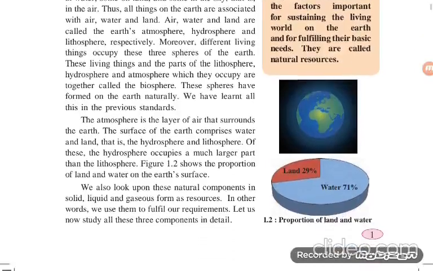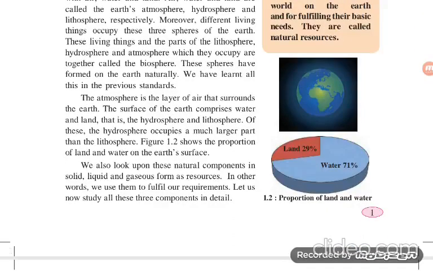Next, the atmosphere is a layer of air that surrounds the earth. The surface of the earth comprises water and land, that is, the hydrosphere and the lithosphere. Of these, the hydrosphere occupies a much larger part than the lithosphere. Look at picture 1.2. That is the water. The hydrosphere occupies much of our earth.